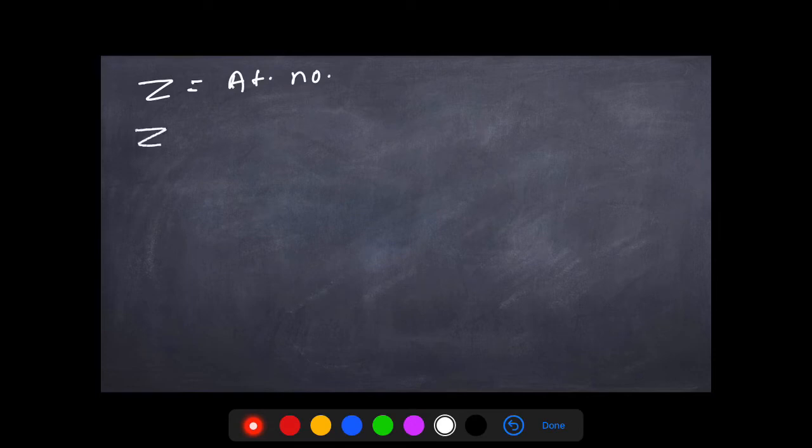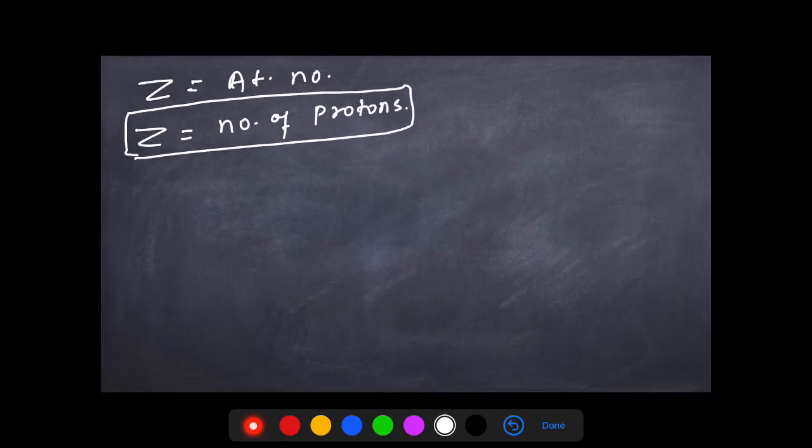So Z is the atomic number, we know that, right? Atomic number, fine. Now it's always equal to the number of protons. Whatever is the number of protons in an atom, that is its atomic number. For example,